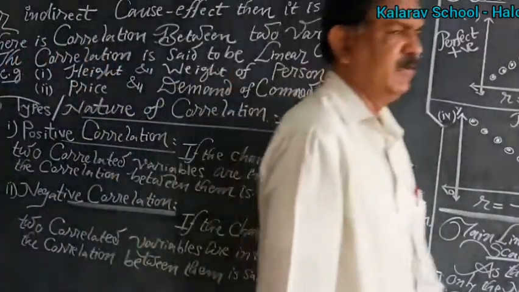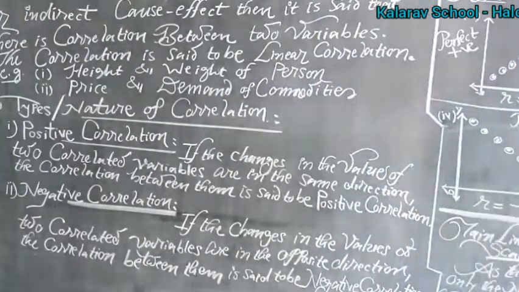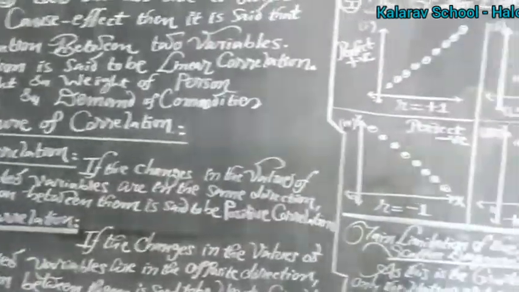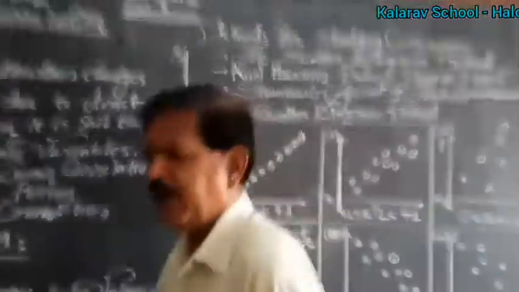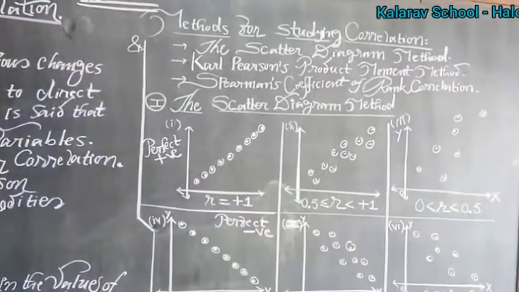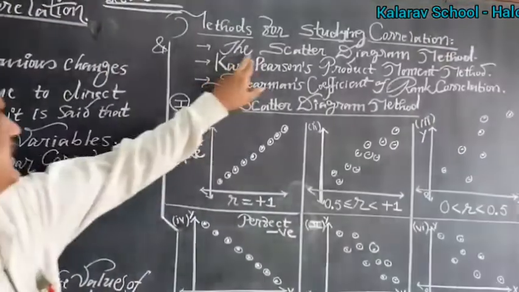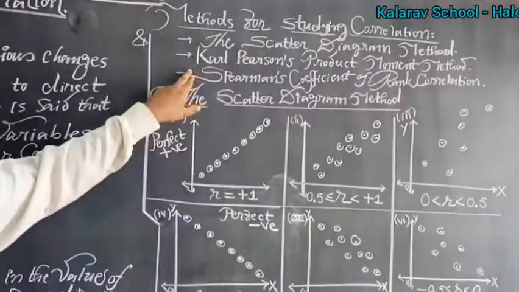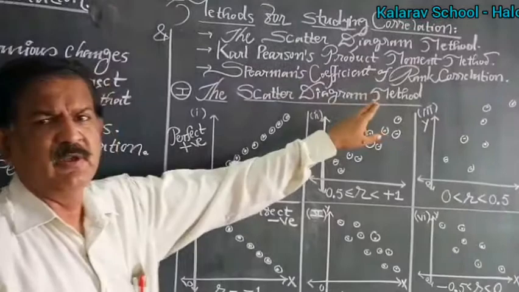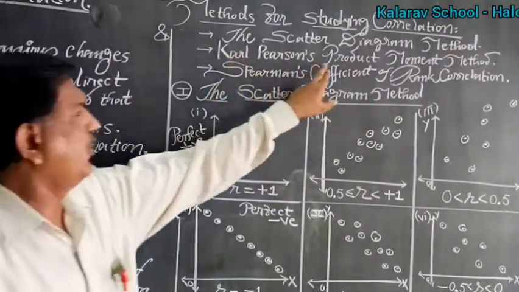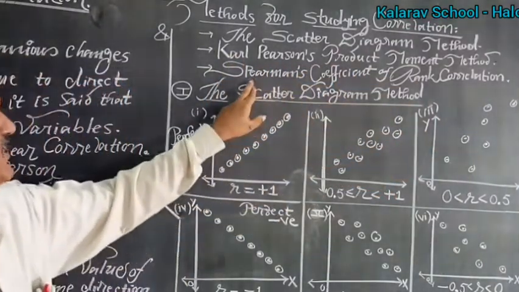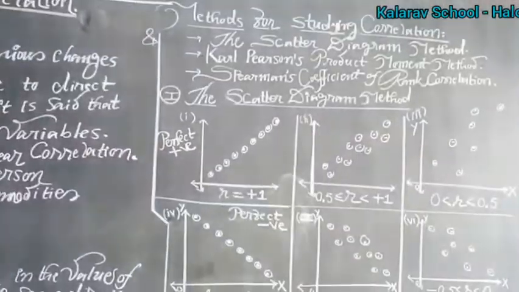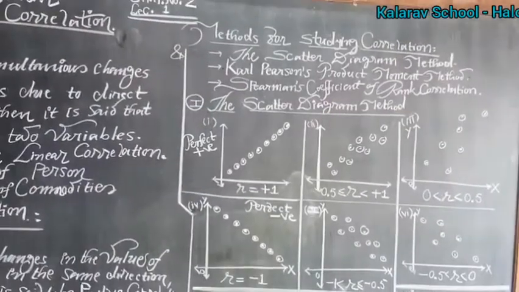Different methods for studying correlation. There are three different methods for studying correlation, namely the scatter diagram method, also known as the dot diagram method, which is a graphic, diagrammatic method; Karl Pearson's coefficient of correlation, also known as Karl Pearson's product moment method; and the last one, Spearman's coefficient of rank correlation. These are the three different methods for studying correlation.